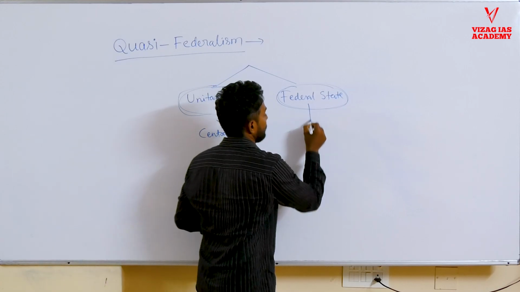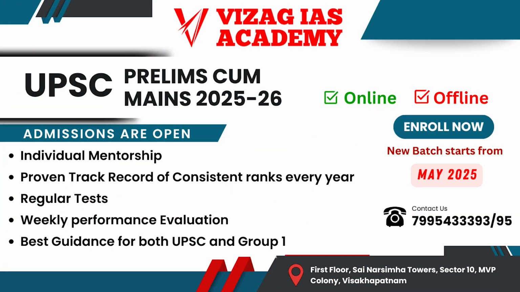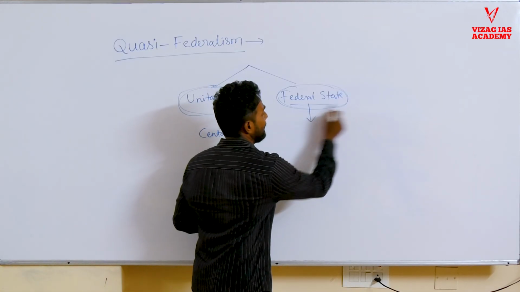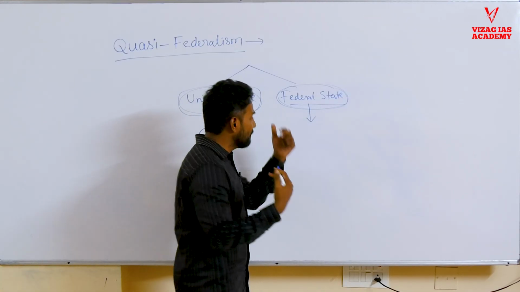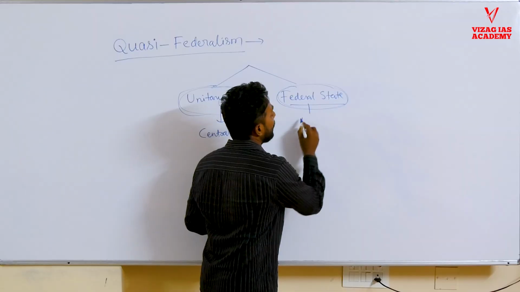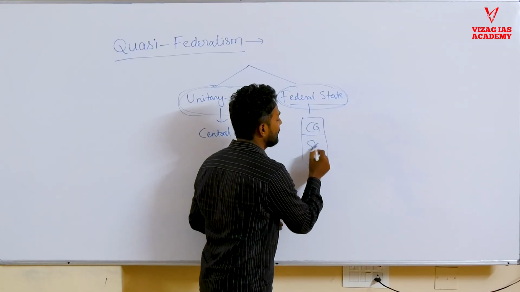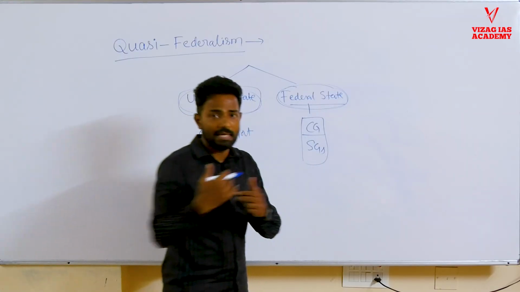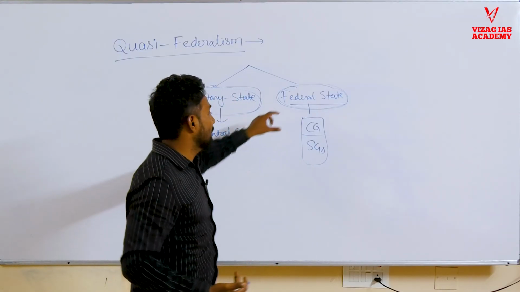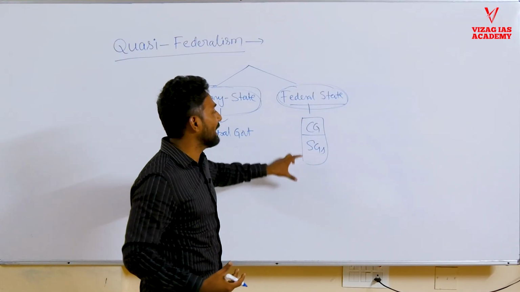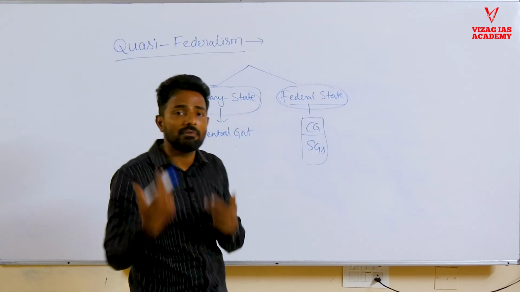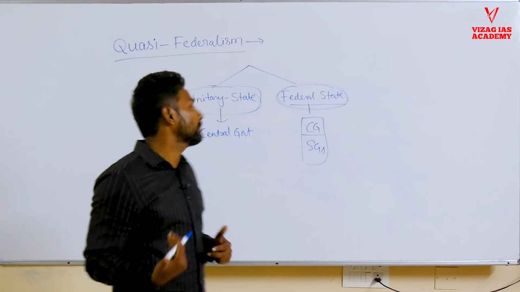Whereas in a federal state, as we have just discussed, it is a vertical division of power. Federal states means in federal governments there is a vertical division of powers. There are two or more levels of government. There is a central government at the top and various state governments at the lower levels. So there is a vertical power sharing agreement. Federalism is nothing but a power sharing agreement between two or more levels.